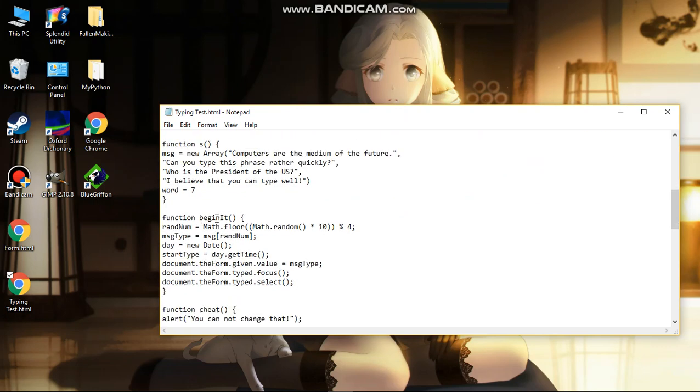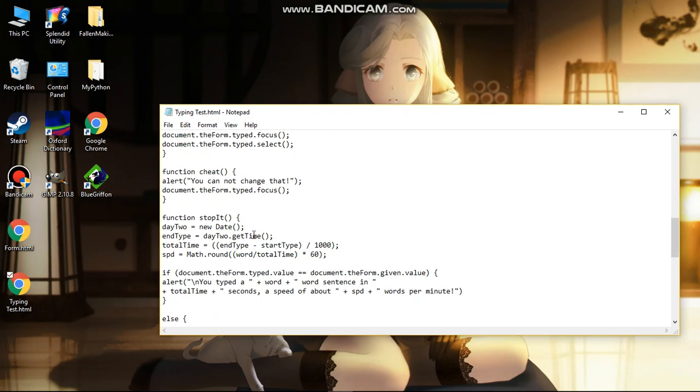In this function we call it begin. This may seem like a lot and confusing, but the point is it's right here, the new date. What does this do? It actually records down the actual time, and it will be used later.